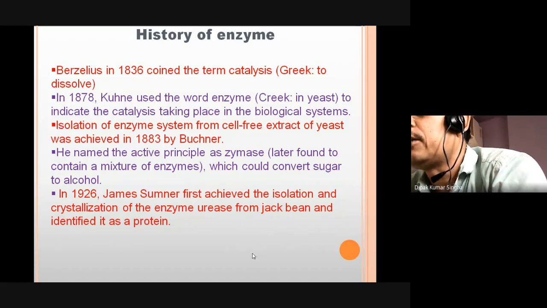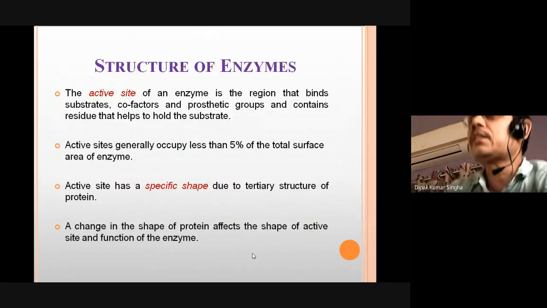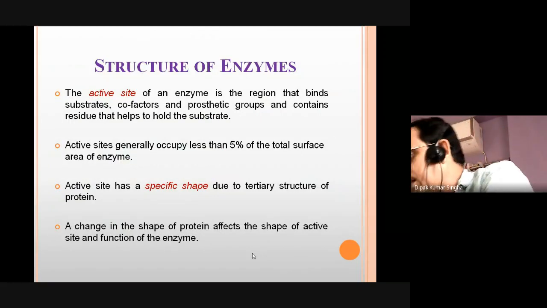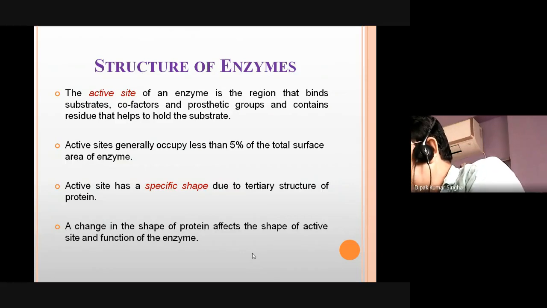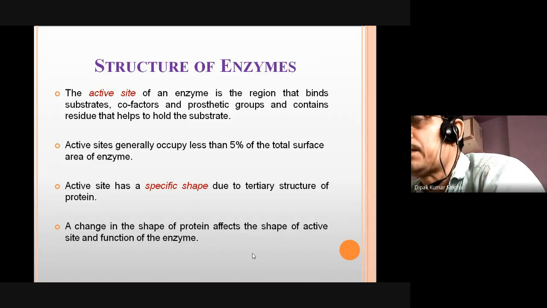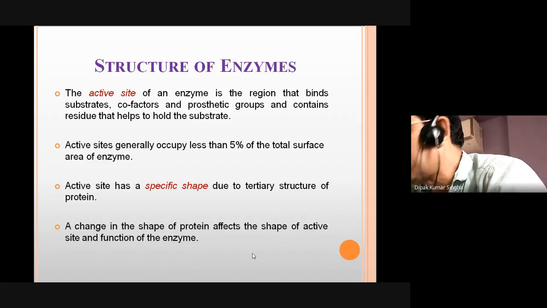Now we can see the types of enzymes, the main components of enzymes, how they act on the substrate, and the structure of enzymes. This is very important. First of all, the characteristics of enzymes: almost all enzymes are protein in nature, and they are heat labile. Another most important parameter is this heat lability. That means they are not thermostable, because enzymes are composed of proteins, and in the presence of heat, proteins are denatured.